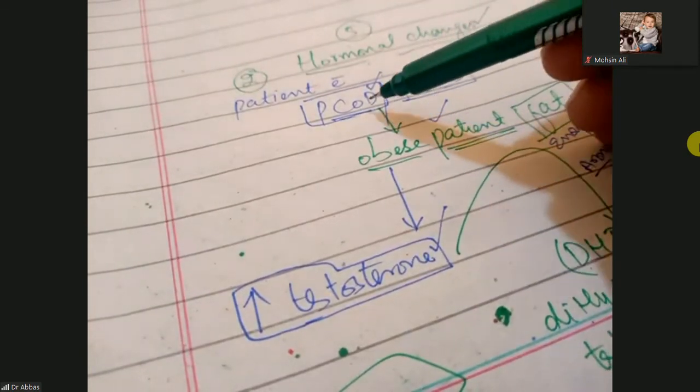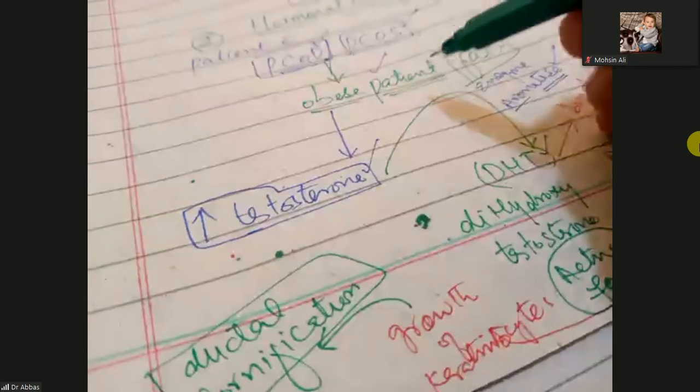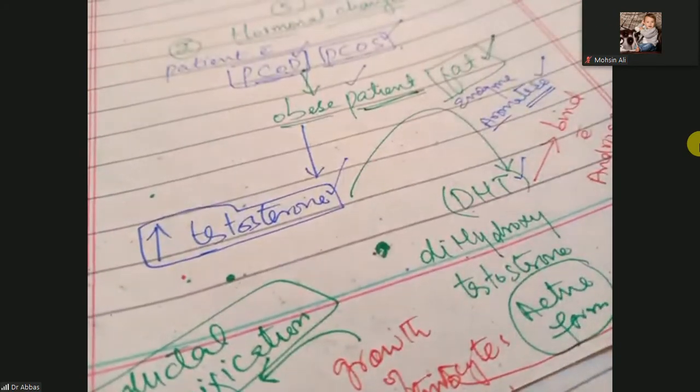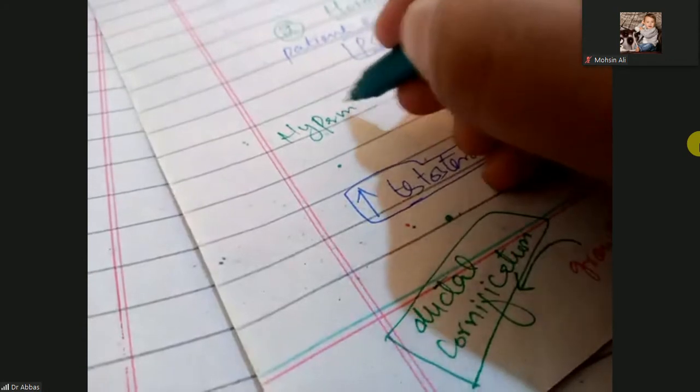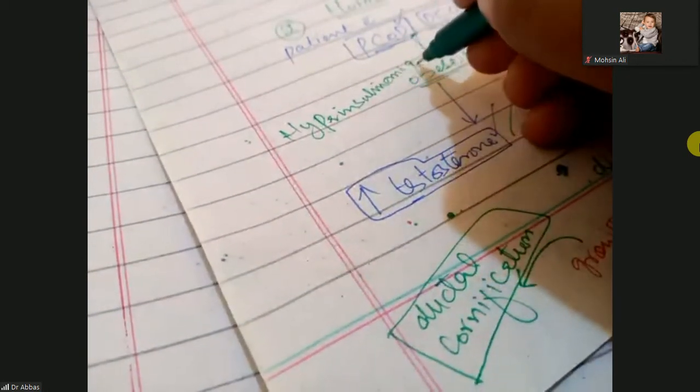Patients with polycystic ovarian disease or syndrome are most commonly obese. They have the fat, and also they have hyperinsulinemia, more and more insulin. So here is a question.